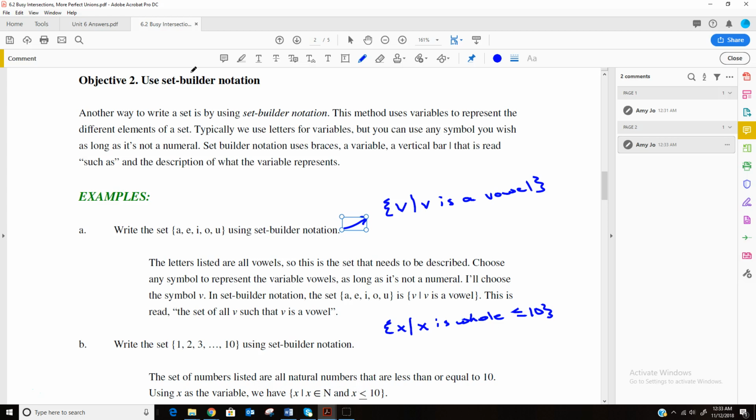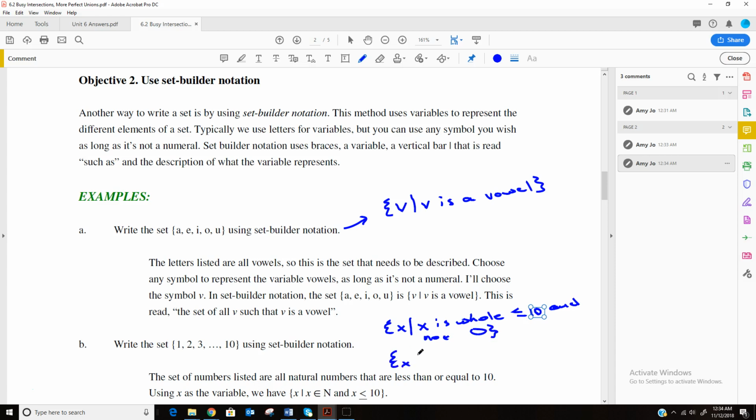I guess when I do this, I should say larger than 0. Because if I say whole number less than or equal to 10, that would include 0, and we don't want that. So I'm going to say whole number less than or equal to 10 and not 0. I just wanted to show you a different way to do it.